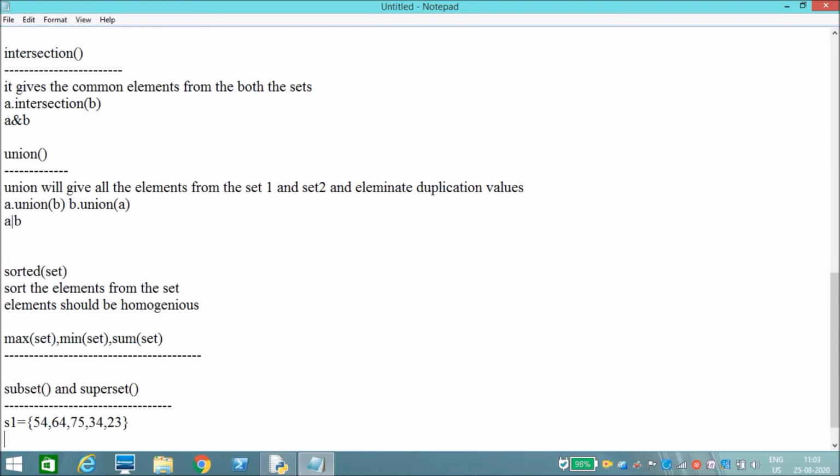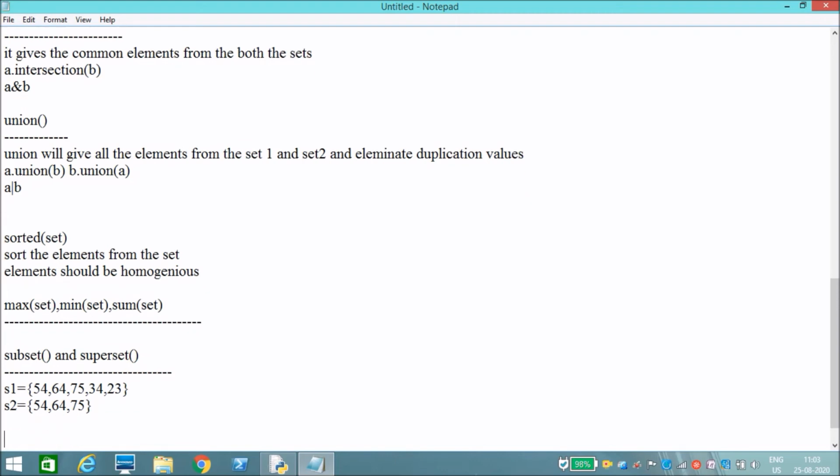Okay, this is my set S1. I'll say set S2, 54, 66, 75. So now see, the set S1 contains all the elements of set S2, and set S1 also contains other elements.